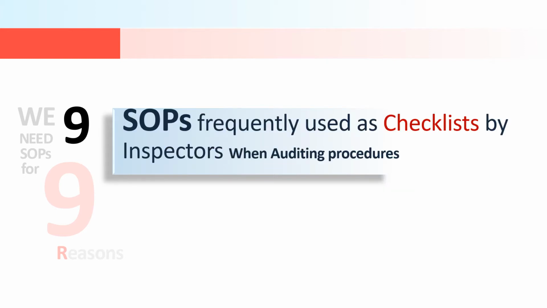An SOP is frequently used as a checklist by the inspector when there are auditing procedures. Most of the time in auditing, the inspector always asks whether your lab has SOPs or not. If you have an SOP, it means that you are working properly. So it is always in the inspector's checklist.